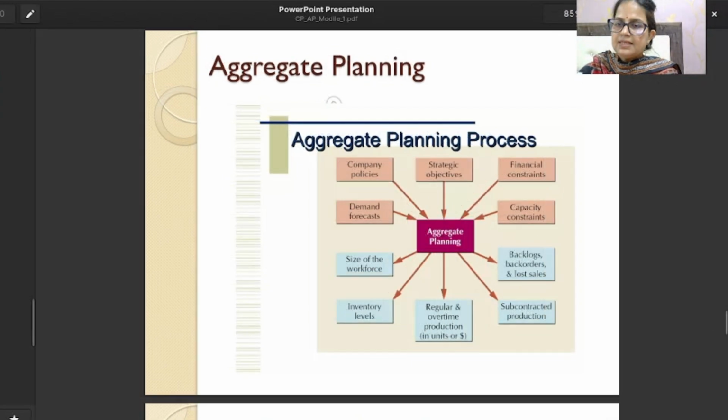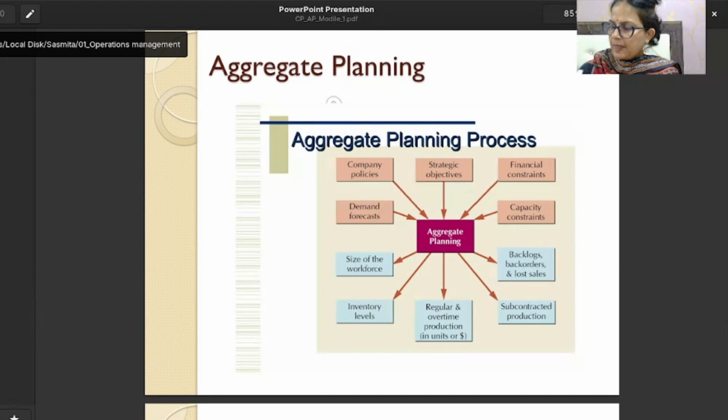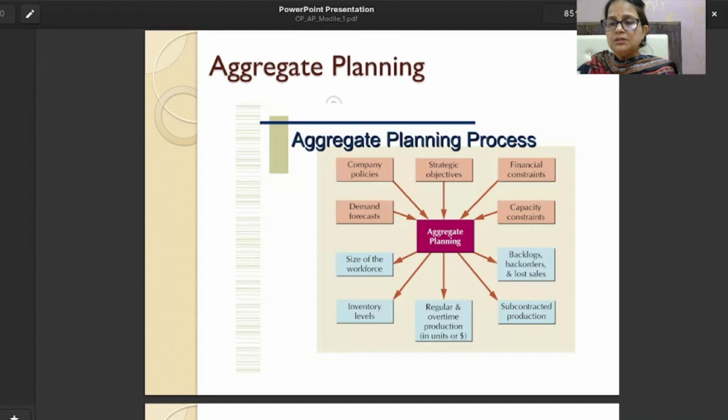Now we'll discuss the backlog, back order and lost sale. Back order is a temporary unavailability of the product. If we are putting an order and the product is not available in the stock, but it can be fulfilled in the near future, then we say that is a back order.